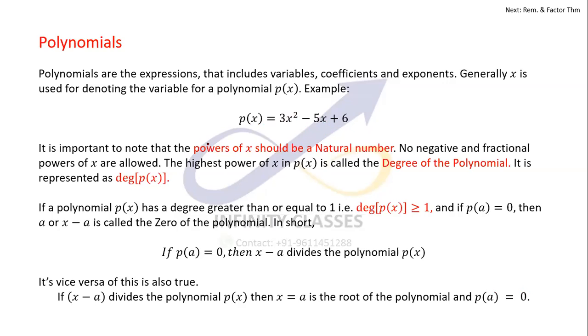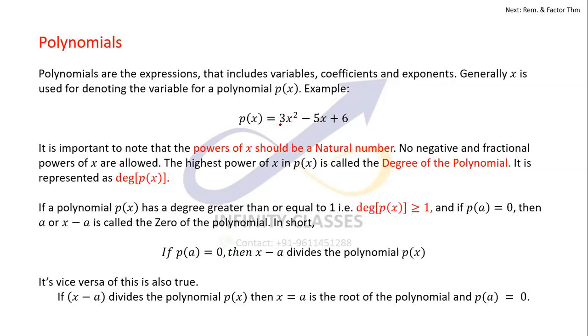So it is very important to note, and I have highlighted also, that for a polynomial to be called a polynomial, it has to have all the powers as natural numbers. Like the power of x is 2 and the power of x is 1. It can't be a negative number. It can't be a fractional number. It can't be an irrational number, of course.